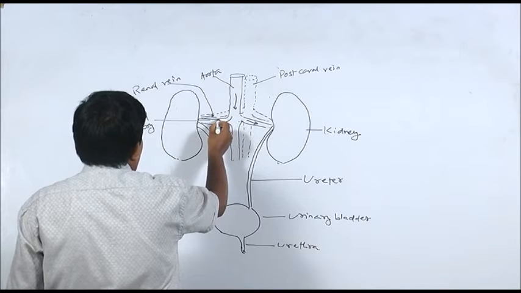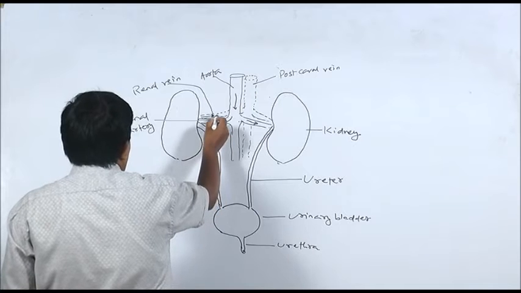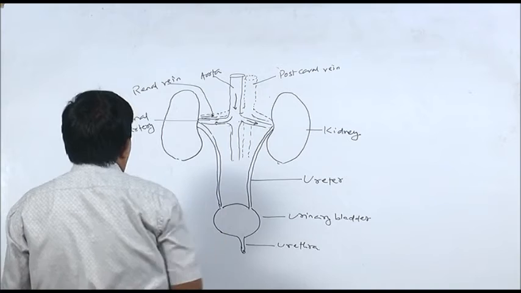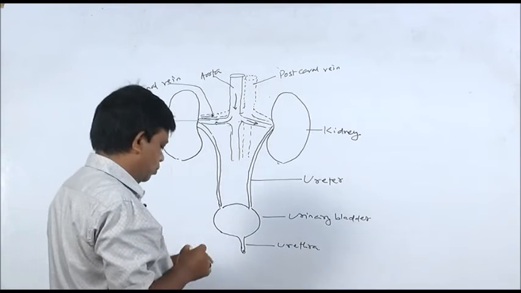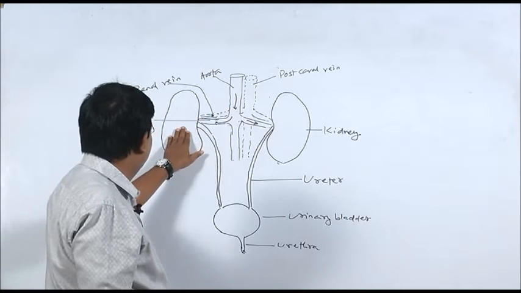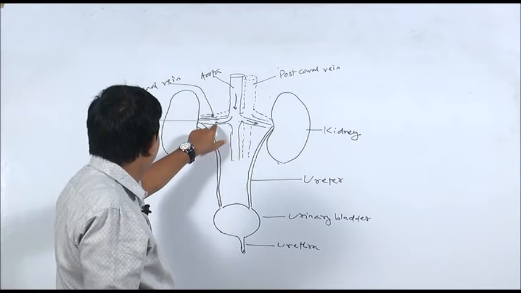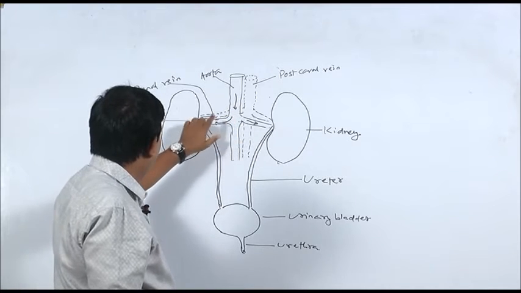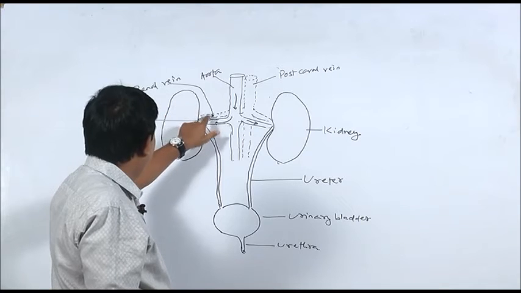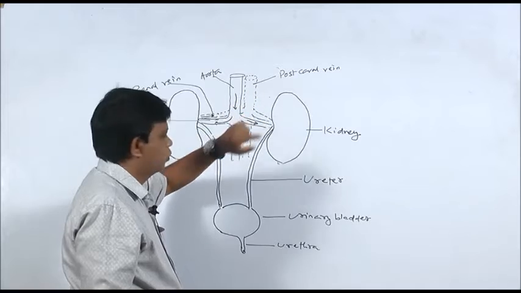This solid line represents the renal artery, and this channel here with dotted line represents the renal vein. After filtration, the filtered blood leaves the kidney through the renal vein, and it joins the postcaval vein.